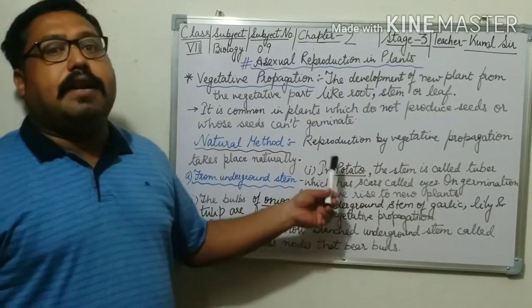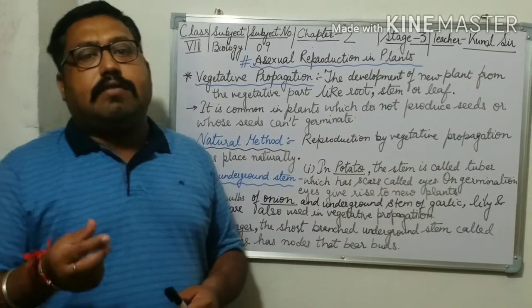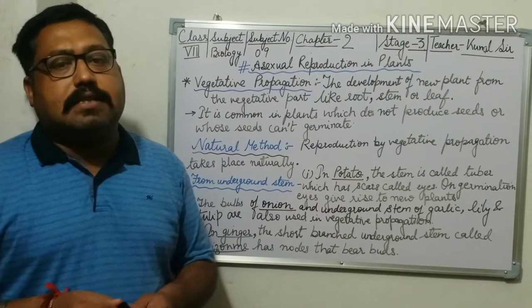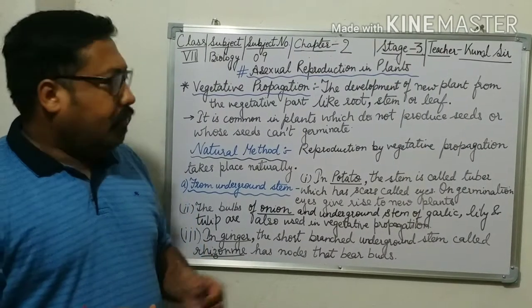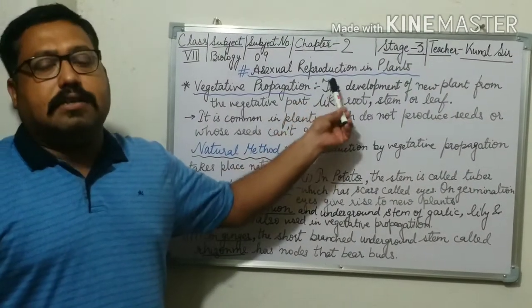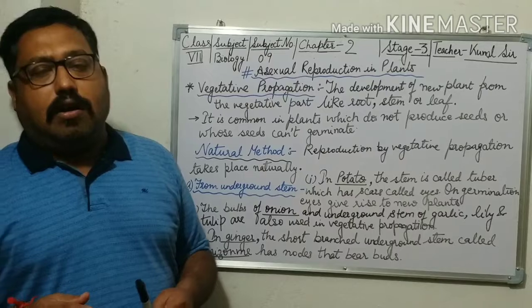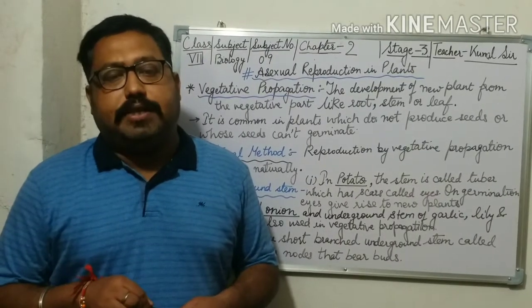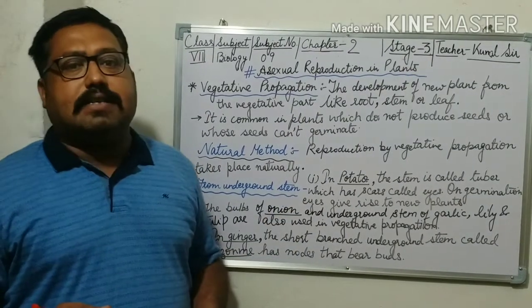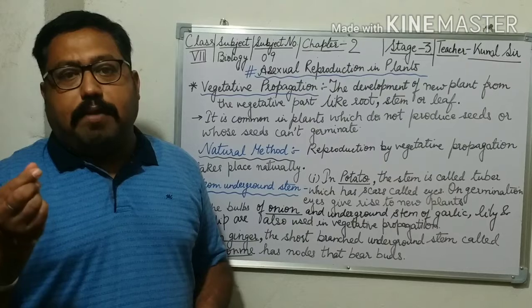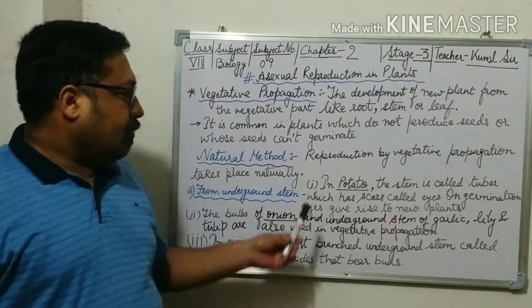Let us discuss the underground stem of plants like ginger, onion, and potato. The underground stem is modified and helps in the process of vegetative propagation, as in asexual reproduction. What is happening in the underground stems of plants like ginger, potato, onion, etc.? The underground stem works as the buds for the process of asexual reproduction. So let us discuss.